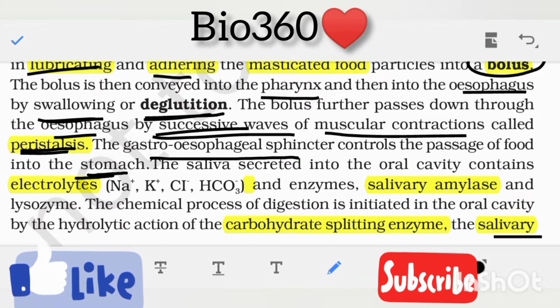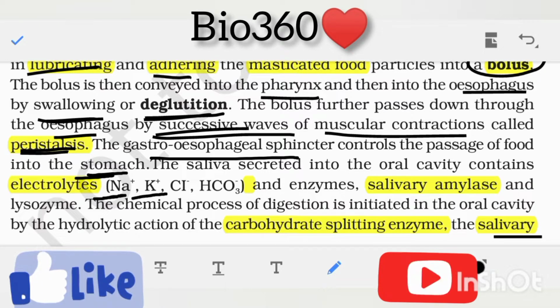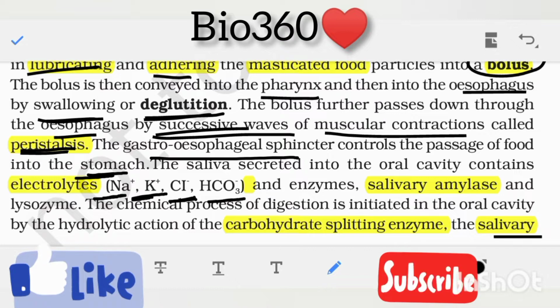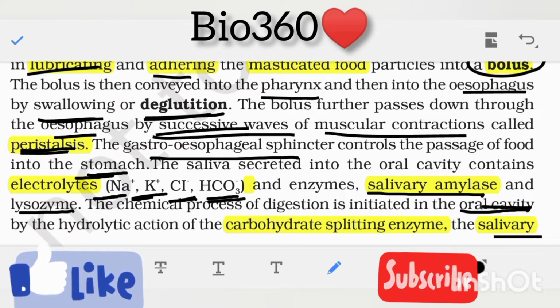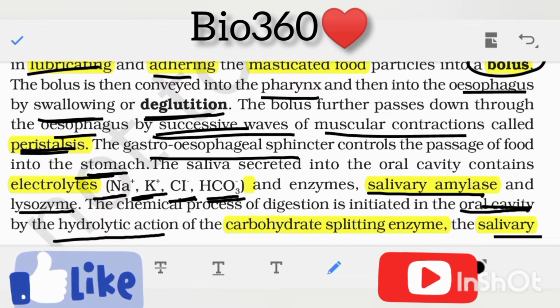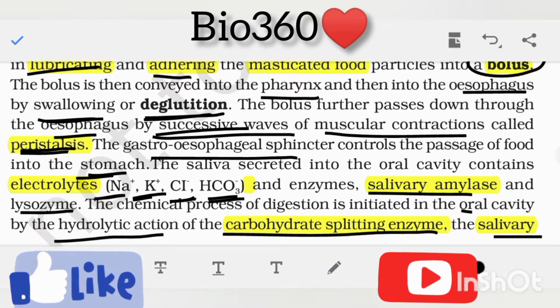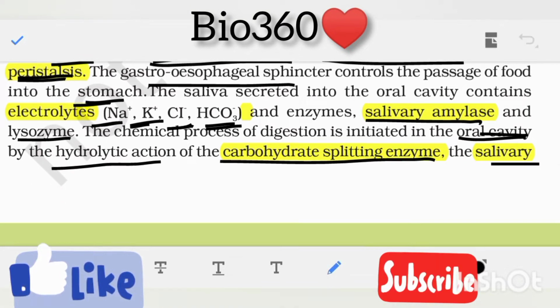The saliva secreted in the oral cavity contains sodium ions, potassium ions, chloride ions and bicarbonate ions, and enzymes such as salivary amylase and lysozyme. The chemical processes of digestion is initiated in the oral cavity itself by the hydrolytic action of carbohydrate splitting enzyme known as salivary amylase.